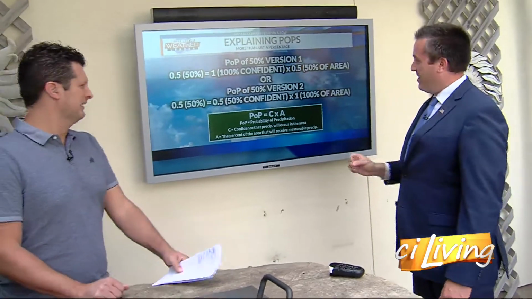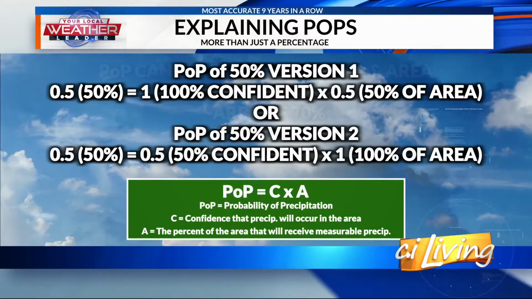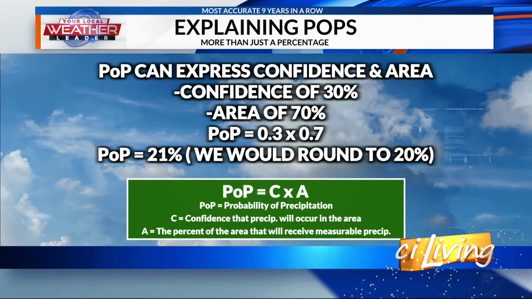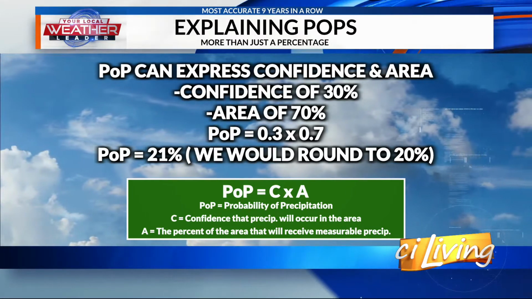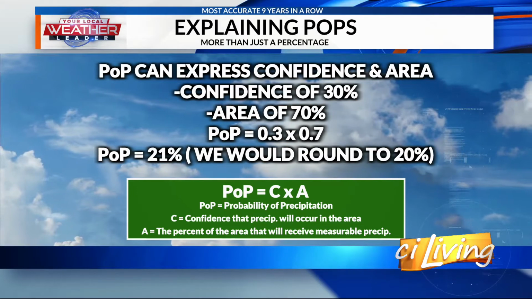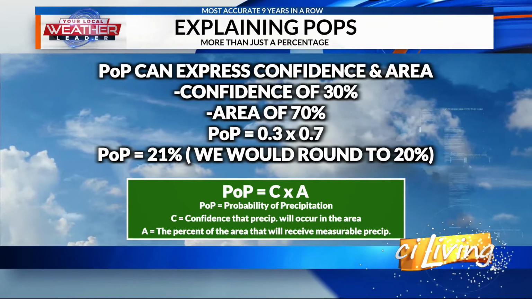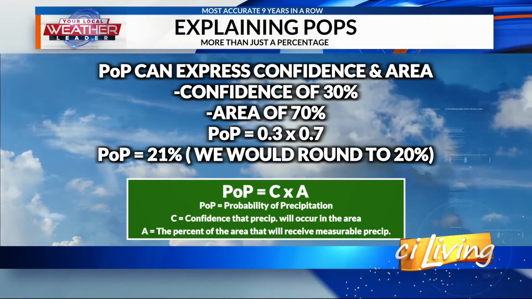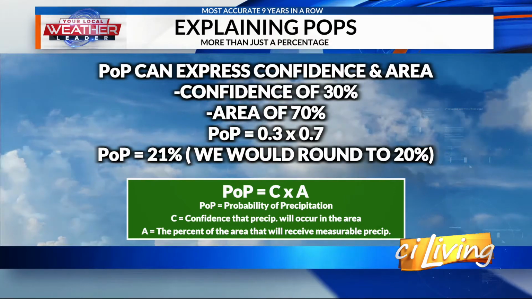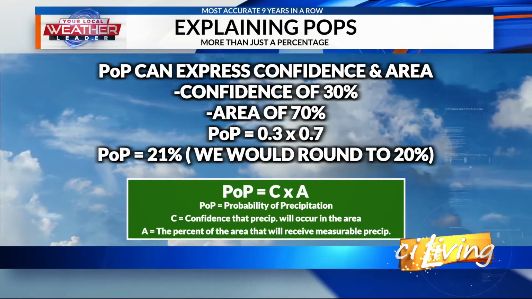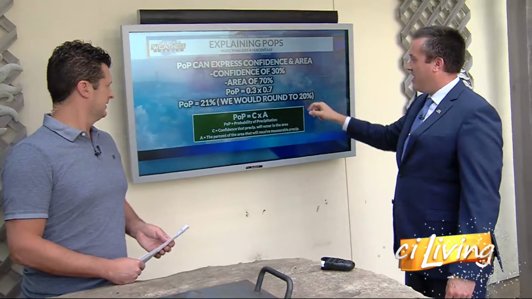Correct, yeah. So essentially, if we go to the next one, it can express confidence and area. So I have another example here. If I'm 30% confident that 70% of the area will get rain, I have 0.3 times 0.7, which would give us a POP of 21%. This is when we start to need the calculator. Yeah. So that would be about a 20% chance for rain.